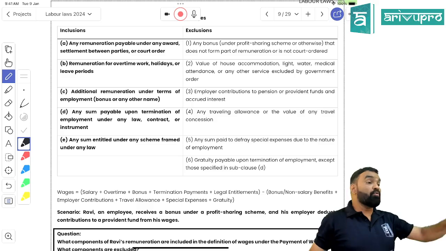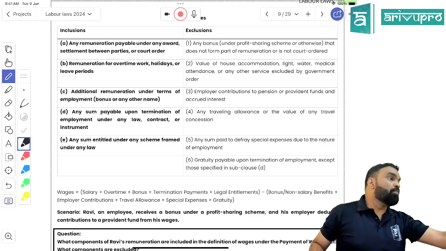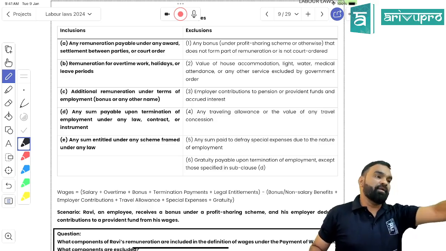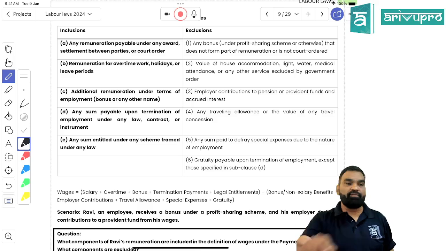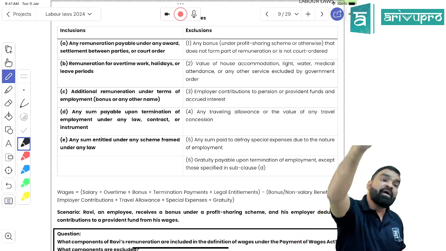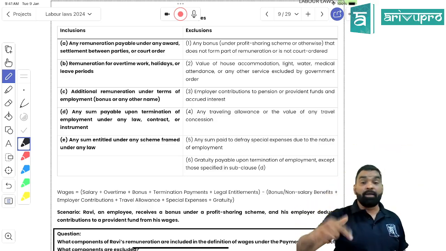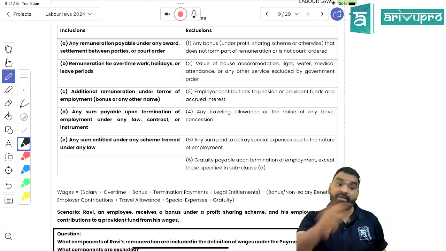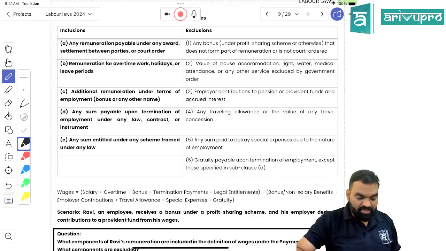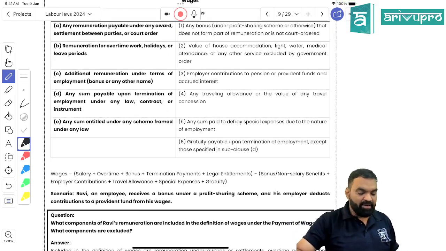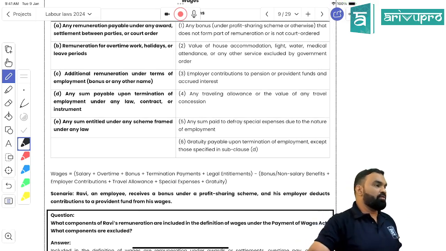But bonus should be what? Bonus should be employment-based bonus, it should not be profit-based bonus, right? The fourth one is any sum payable on termination of contract. It means if you are removing an employee and you are paying him termination compensation, even that would come under the definition of wages. And the last one is any sum entitled under any scheme framed under any law for the time being in force.